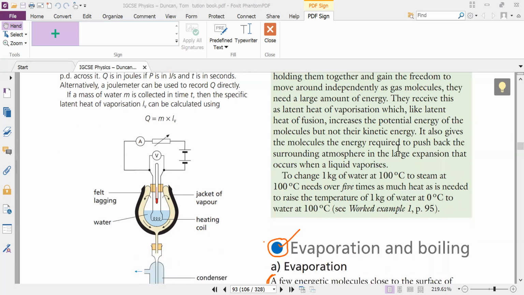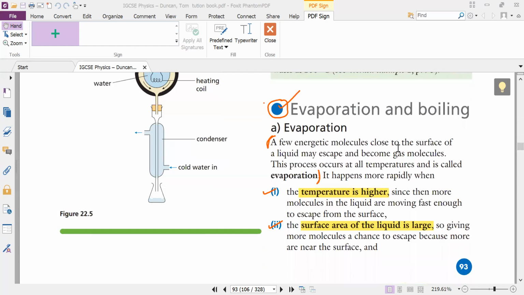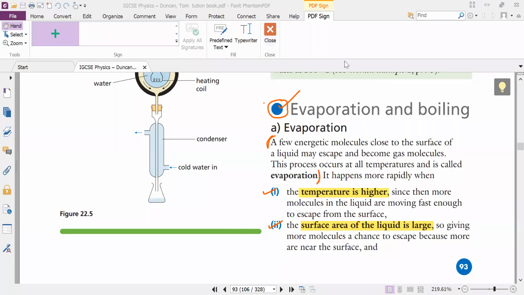Okay, for the vaporization. Now what is the difference between evaporation and boiling? First read and then after I will explain this one. Yes, Alicia. Two energetic molecules close to the surface of a liquid. Here, two processes are there in which the liquid changes to the gas state. These processes are evaporation and boiling.